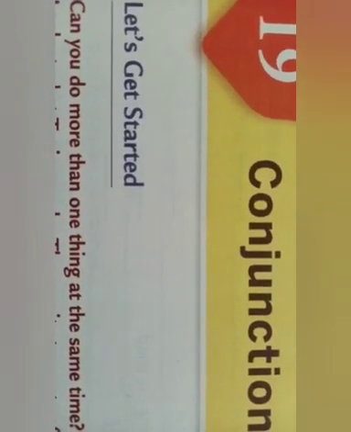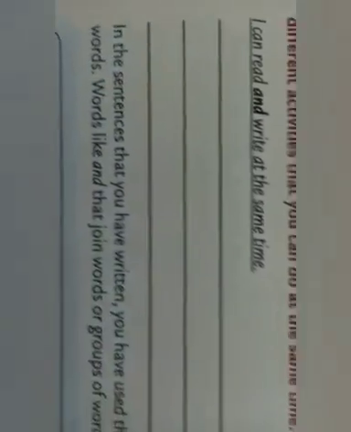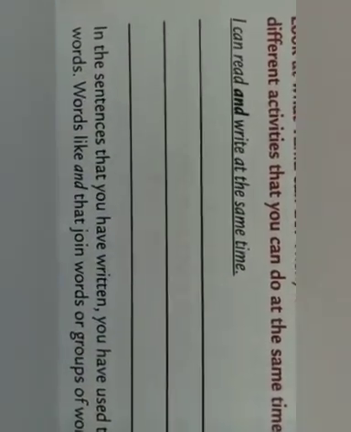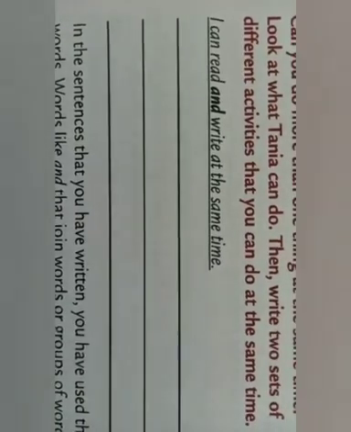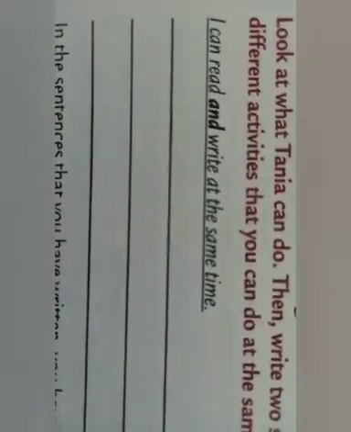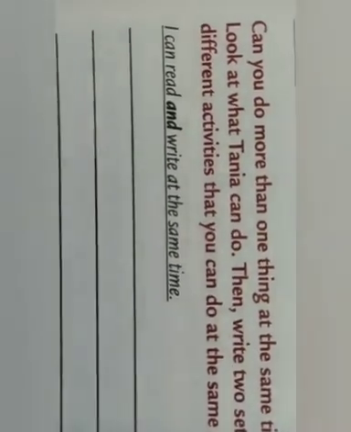Here you can see the words sing and dance are joined with the word and. Such a word is a conjunction. Look at this sentence. I can read and write at the same time. So, can you write some sentences with two different activities that you can do at the same time?